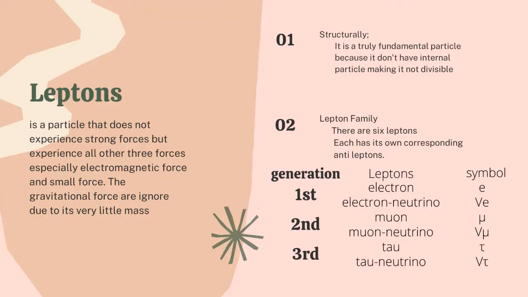The lepton family consists of six leptons, and each lepton has its own corresponding neutrino. The first generation of lepton consists of electron and electron neutrino. The second generation consists of muon and muon neutrino. And the third generation consists of tau and tau neutrino.